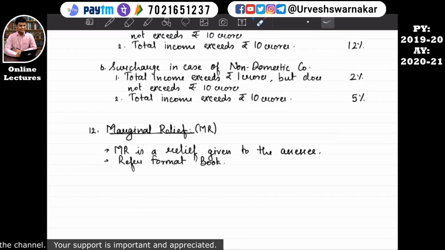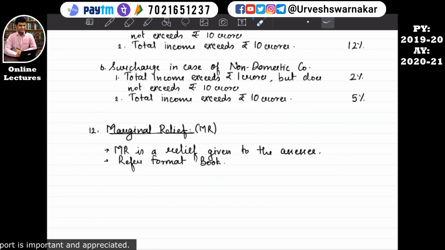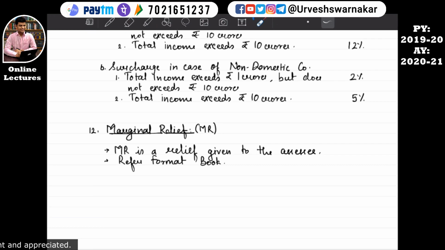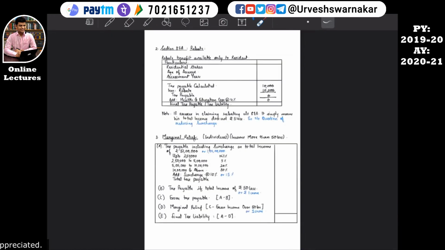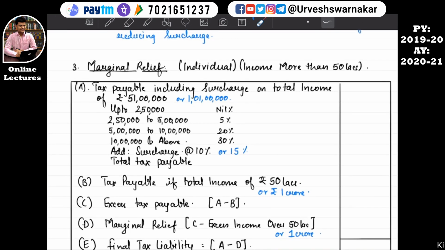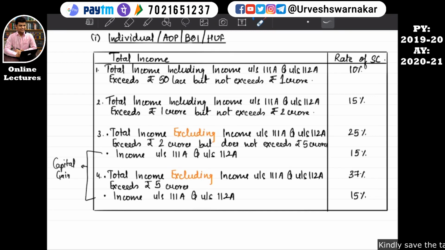Now moving to the last part of the chapter, that is marginal relief. This is very important. What is marginal relief? I can't make you all understand it in the notes, because it is format based. So we'll understand firstly from the point of view of an individual. What is basically this marginal relief? Now let me make you all understand.